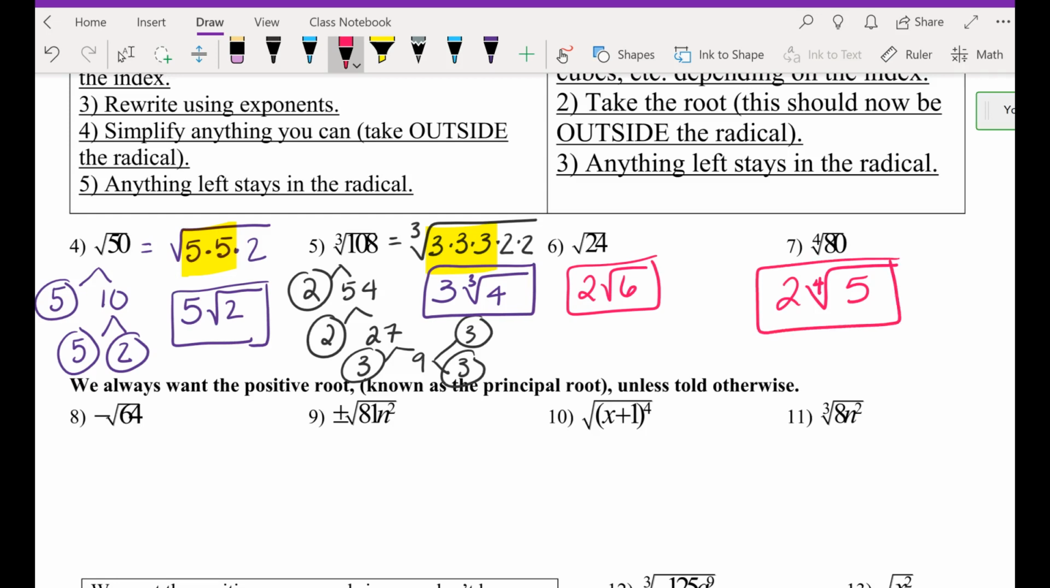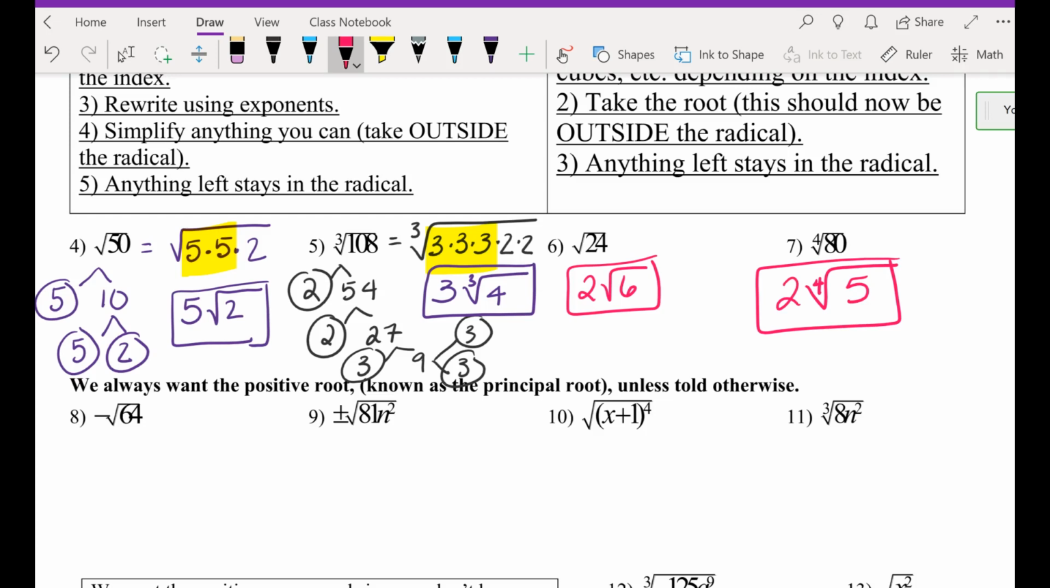Now, let me talk to you guys. Look at examples 4, 5, 6, and 7. Would you agree that they're all positive answers? Yes. Because we know under the square root or radical sign, can you have a negative, like a negative 64, like square root of negative 64? No, that would give you an imaginary answer. Now, third root, example 5, can third root be negative?